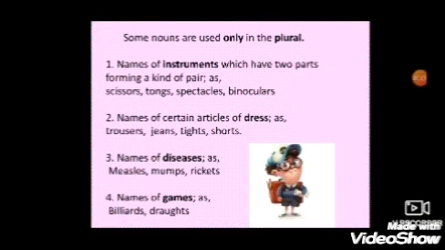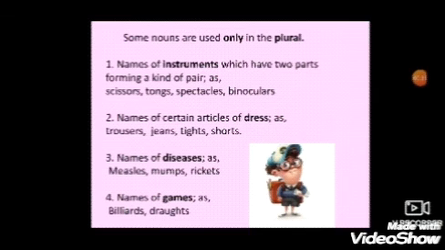Students, just go through these rules which are not given in your textbook. Some nouns are used only in the plural, like names of instruments which have two parts forming a kind of pair, as scissors, tongs, spectacles and binoculars. These nouns have two parts, but they are always used in plural.